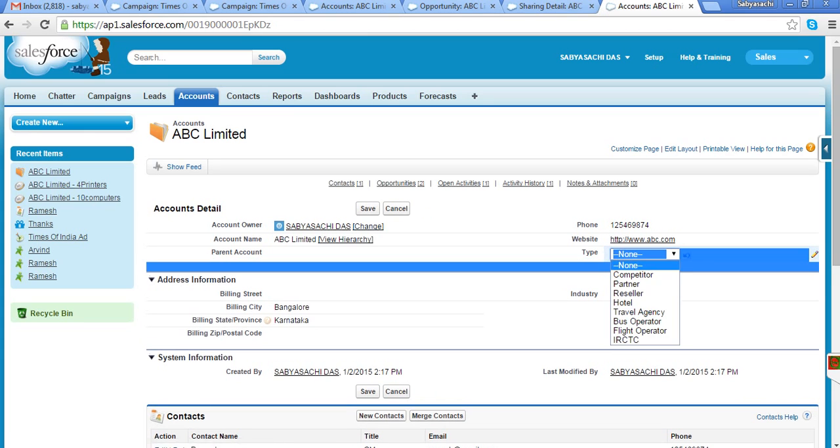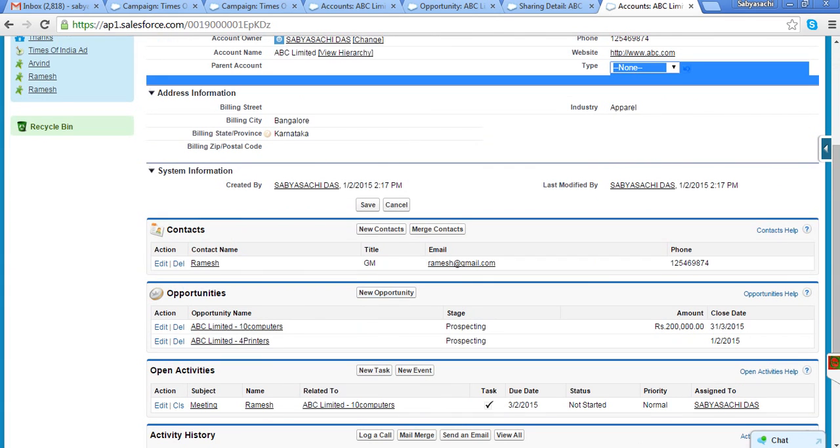If you look at this account type, one company, say Wipro, is working for a particular deal. I am also working for that deal. So Wipro is one account for me, and what kind of account is it? It's my competitor account. Say there is a company in the UK, and they are taking the Salesforce product from Cloud Experts and selling in the UK. So they are my partner or my reseller, right?